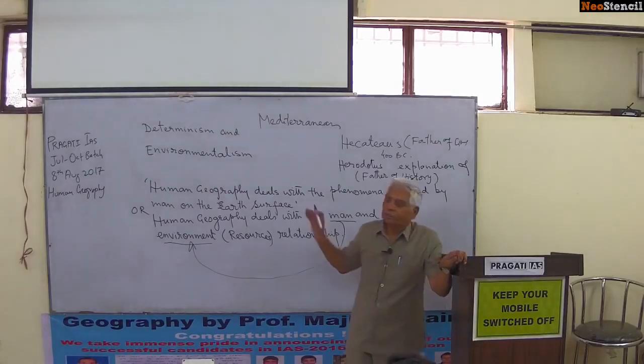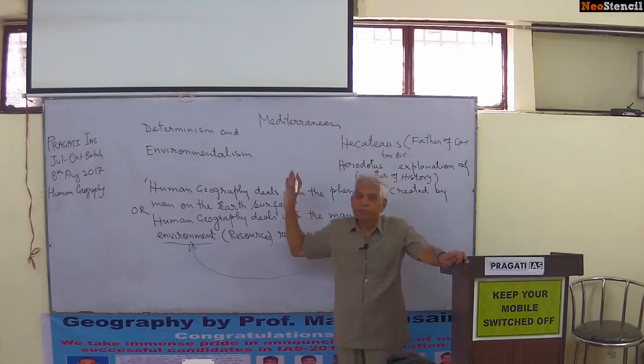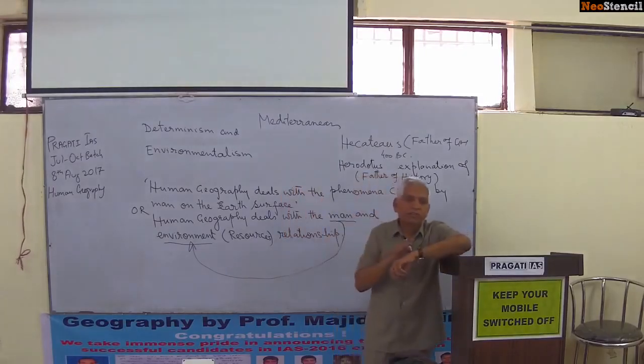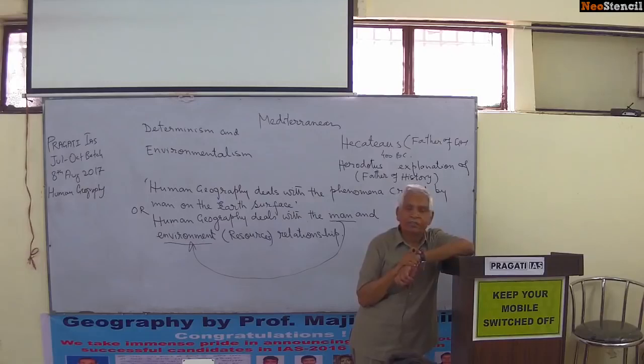So the Greek scholars, about 400 years BC, started saying that the destiny of man is decided by the environment.